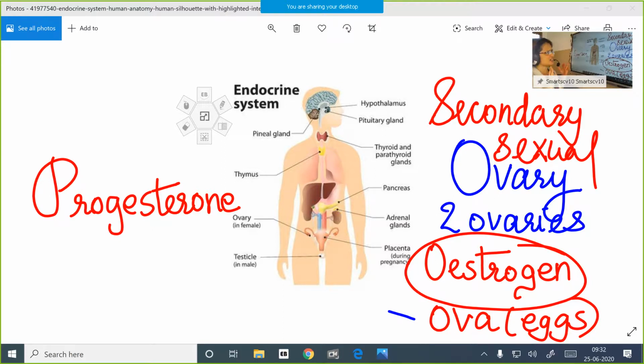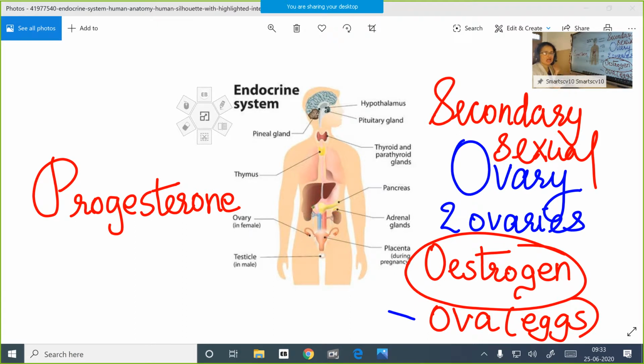The appearance of these characteristics is also controlled by the estrogen hormone secreted by our ovaries. That means menstruation, development of the breasts, and all these secondary sexual characteristics, and the pelvis becoming wider, are all controlled by the estrogen hormone.